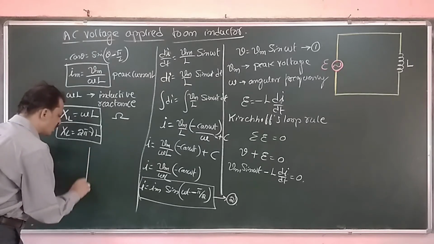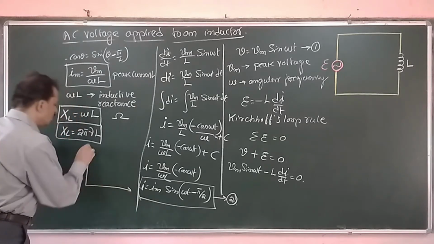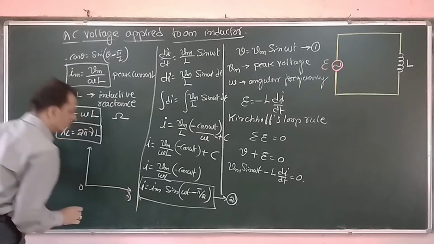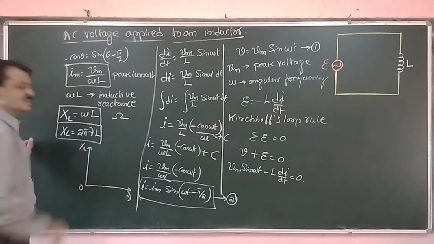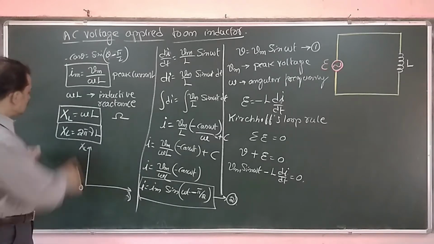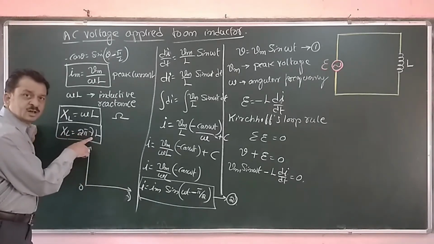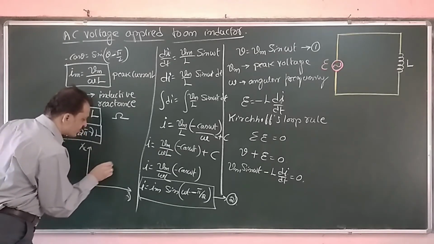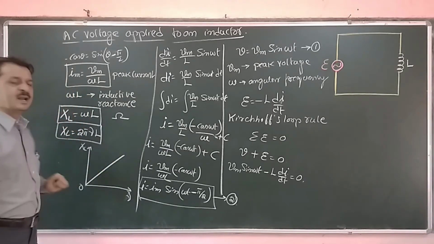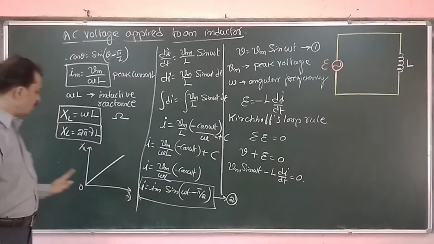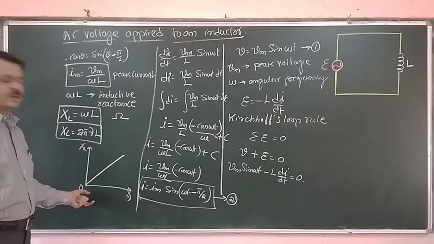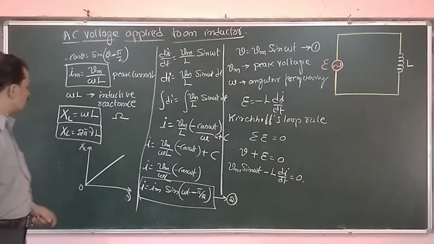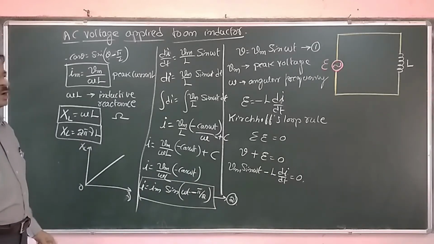If I plot a simple graph between the frequency nu and the inductive reactance X_L, since it is linearly dependent on the frequency, the graph should be a straight line. So remember this graph. They may ask for 1 mark in competitive examinations. Okay, that is inductive reactance.